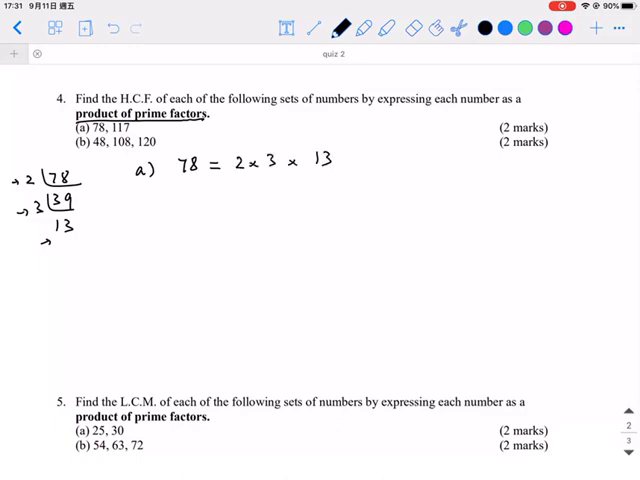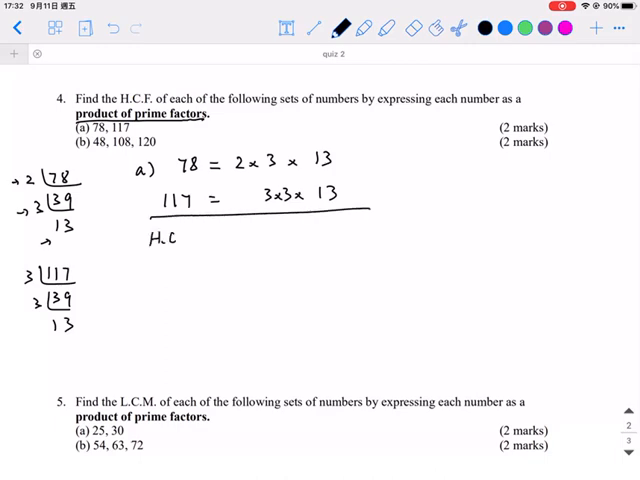And the other one is 117. I divide with 3, that means 3 times 39, and then 3 times 13. So 117 is equal to 3 times 3 times 13. For the HCF, that means the common factors, we have 3 and 13 only. So therefore the answer is 3 times 13, which is equal to 39.